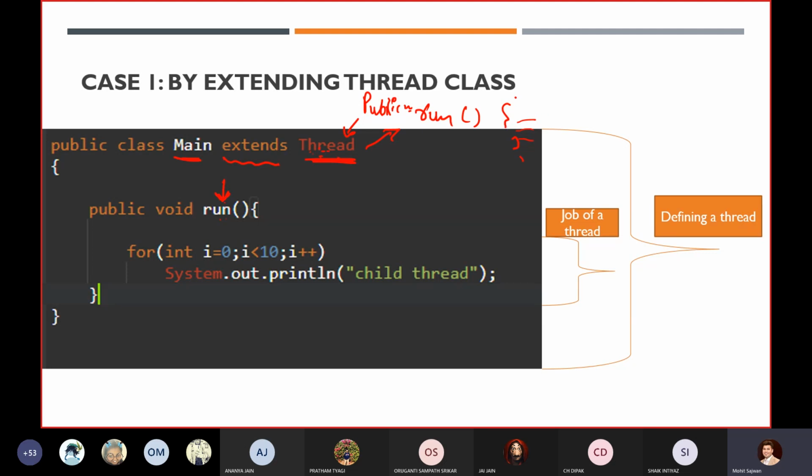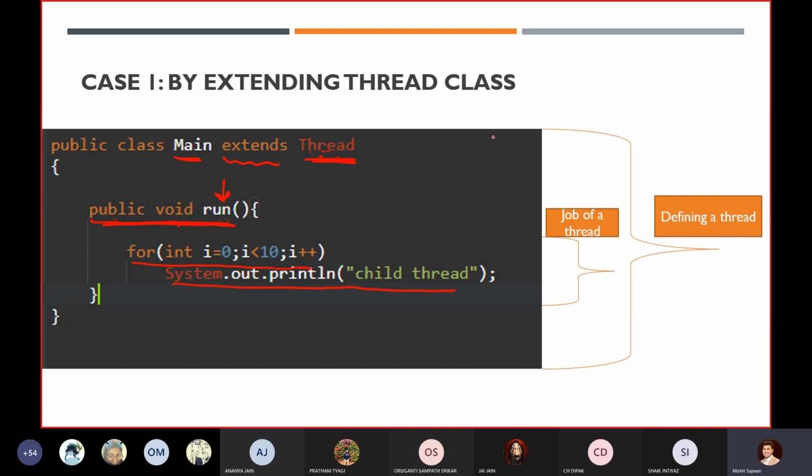So if you want to achieve the functionality of multi-threading, it is mandatory for you to override this method. You have to write public void run, and after that perform whatever operation you want over there.